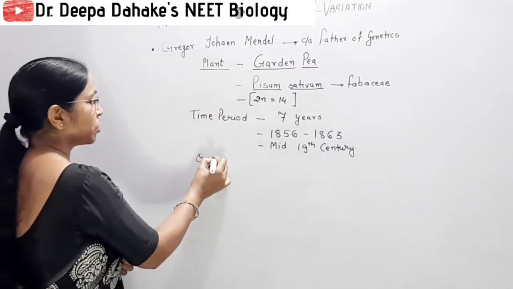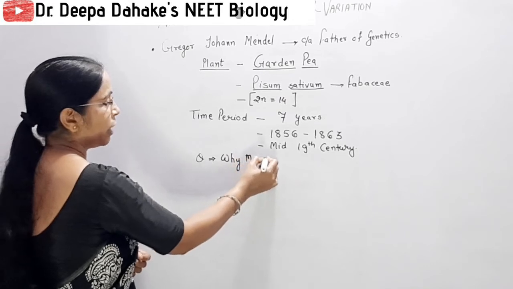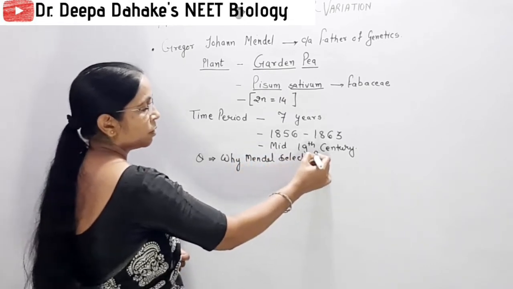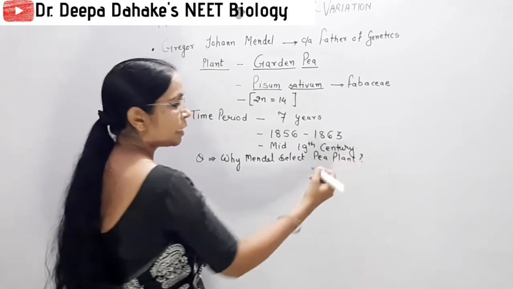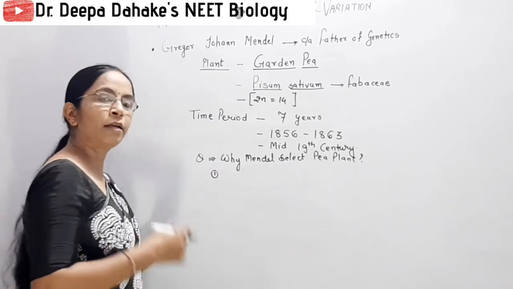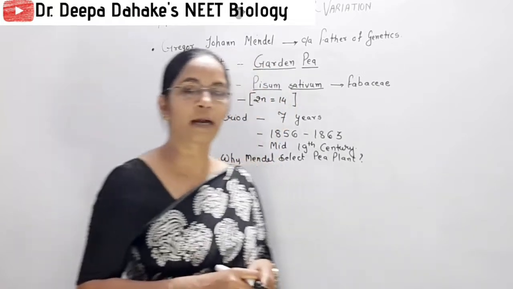Here we study why Mendel selected the garden pea plant. A number of reasons are there for the selection of the garden pea plant by Mendel.